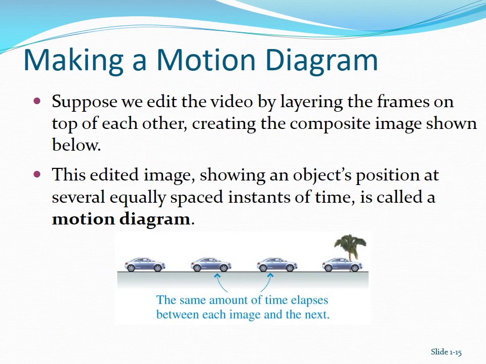Suppose we edit the video by layering the frames on top of each other, creating the composite image shown below. This edited image, showing an object's position at several equally spaced instants of time, is called a motion diagram. The time between frames is constant, so the positions of the car mark equal intervals of time.